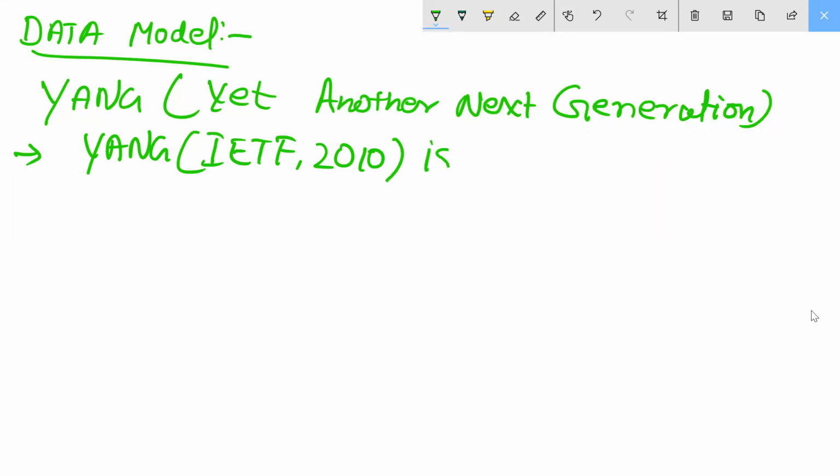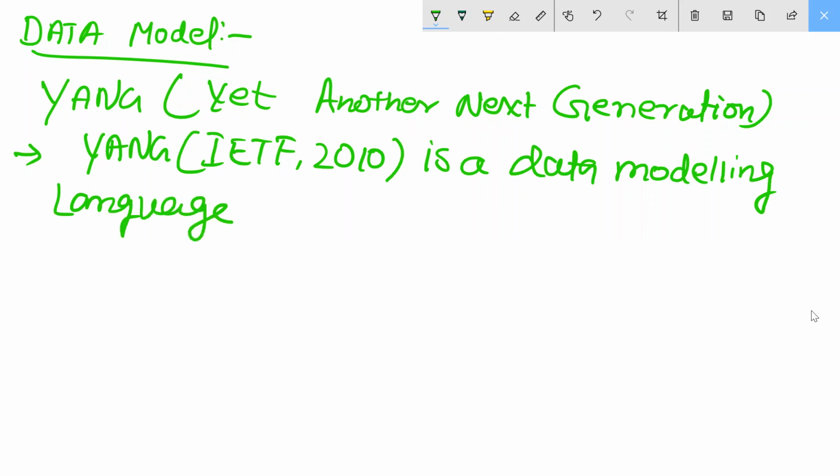It is a data modeling language which provides, which provide here.